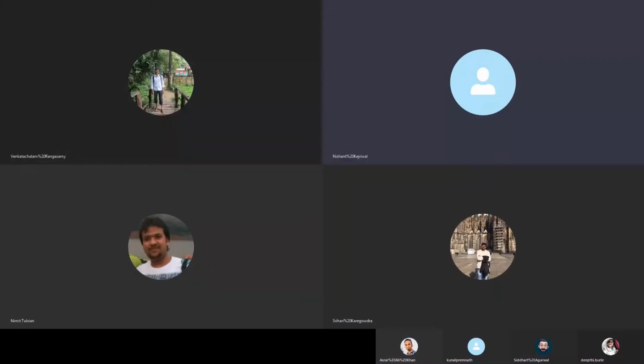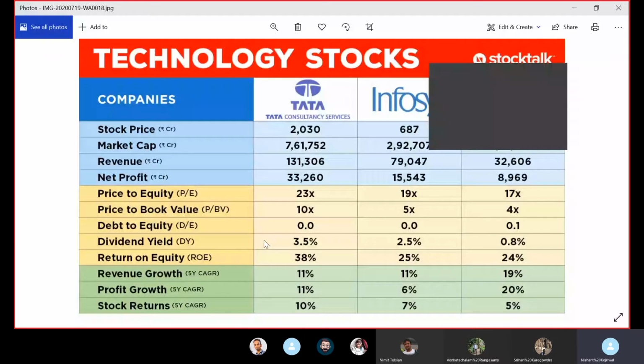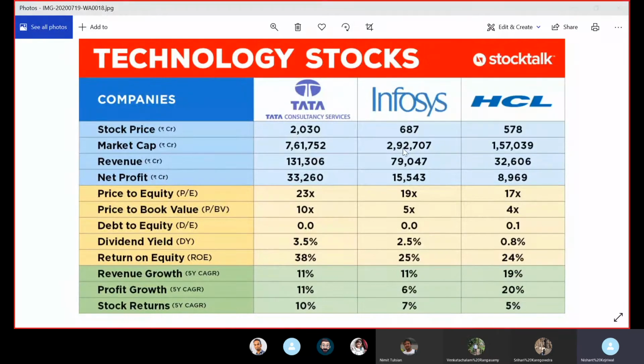This is the TCS chart. So I'm going to share my screen. Let me know when you guys see it. Can everyone see my screen? Yeah. Yes. Cool.